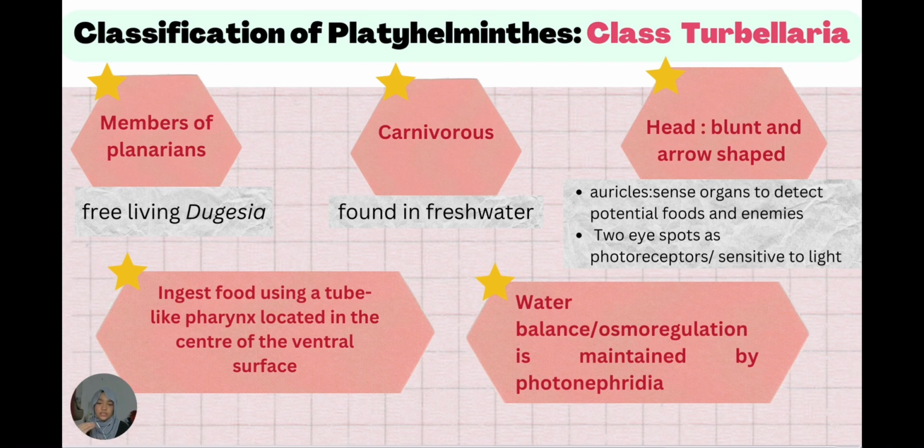Their auricles are the sense organs to detect potential foods and enemies. They have two eye spots as photoreceptors that are sensitive to light. They ingest food using a tube-like pharynx located in the center of the ventral surface. And water balance, or osmoregulation, is maintained by the protonephridia.